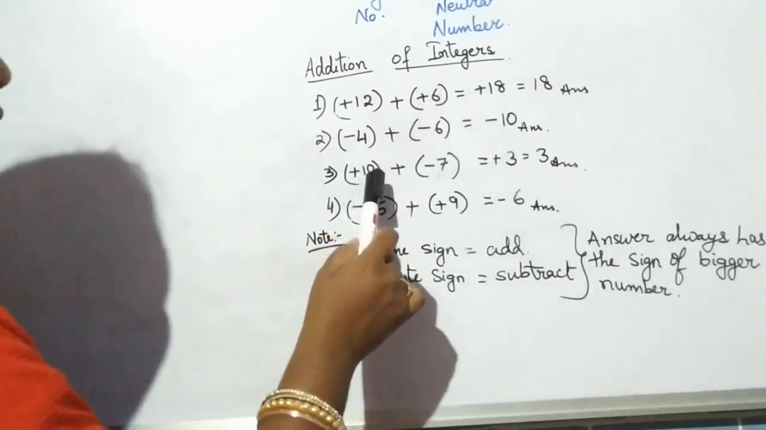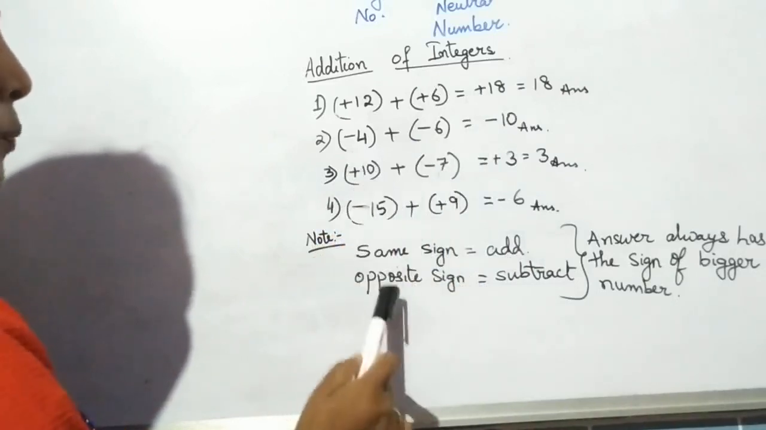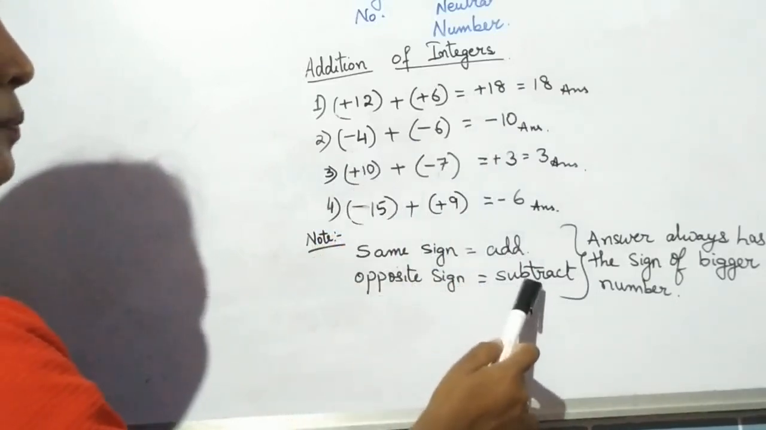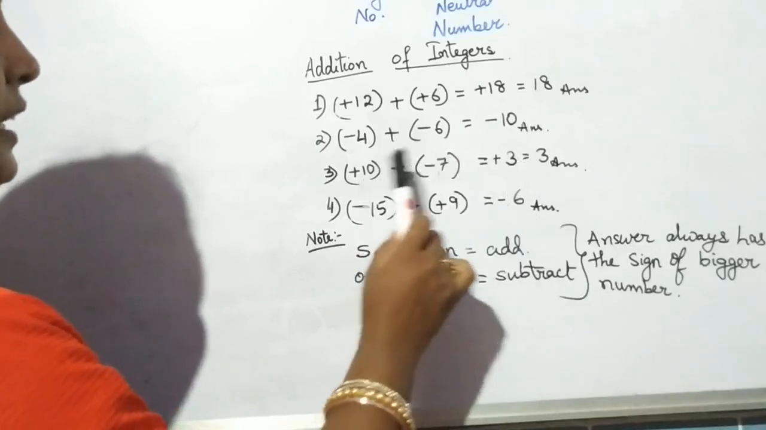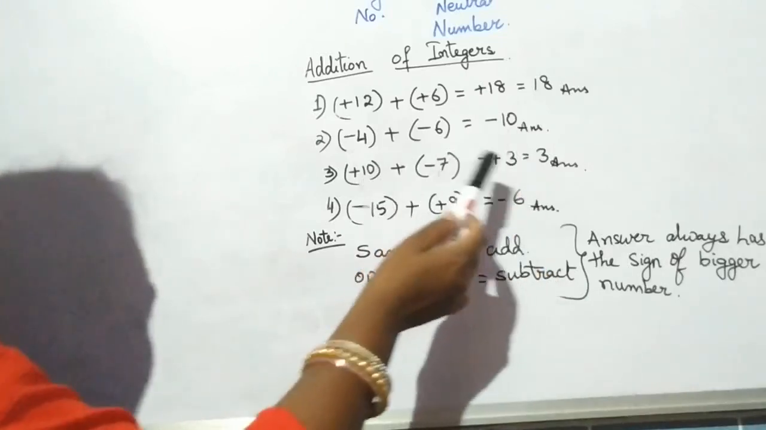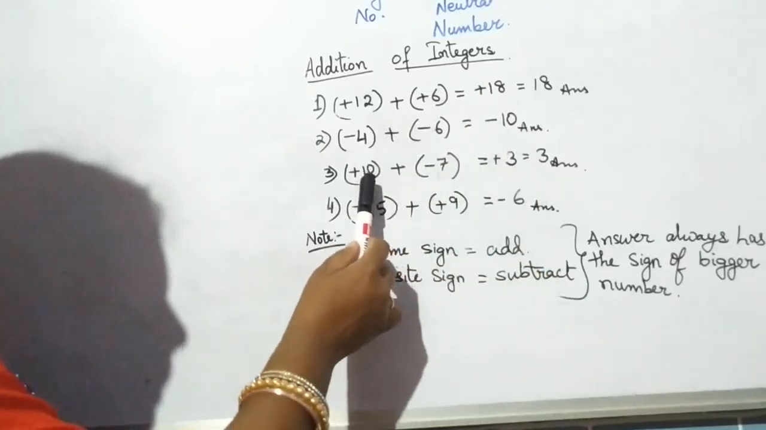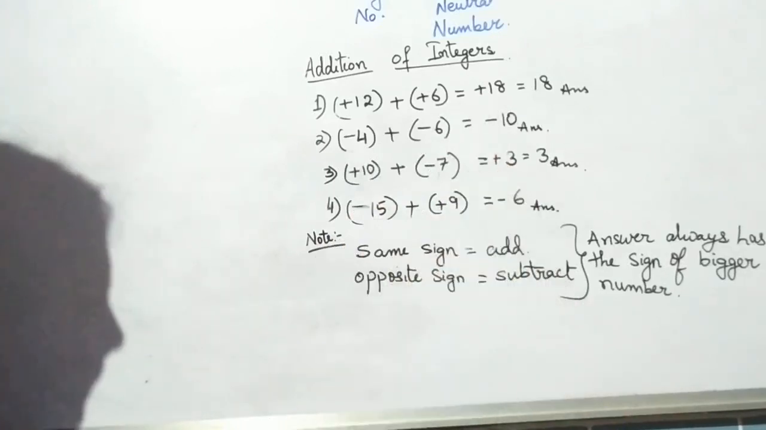The same way here, plus 10 minus 7. Opposite sign, opposite sign you subtract. So you subtracted the 10 and 7, which gives you 3. Sign of the bigger number was plus, so you got a plus sign in the answer.